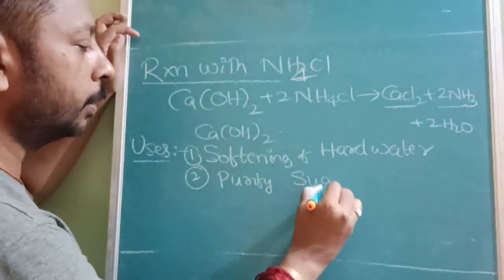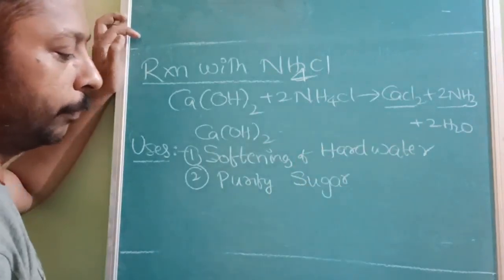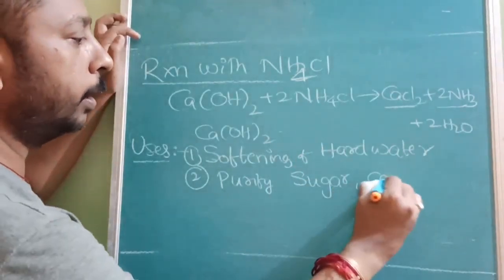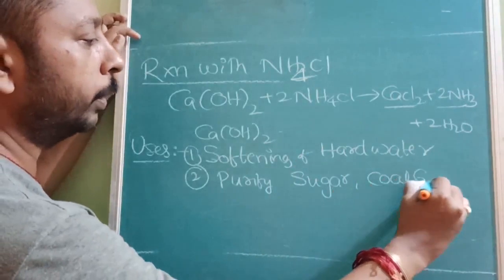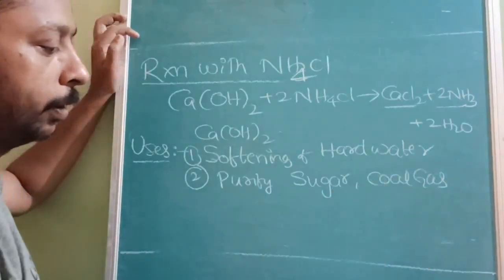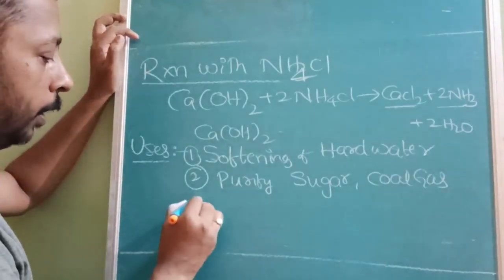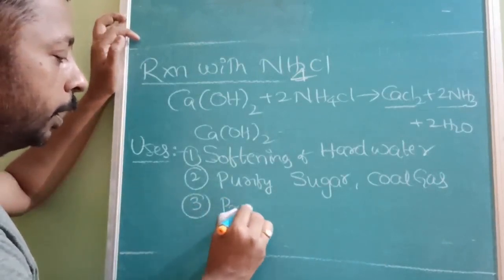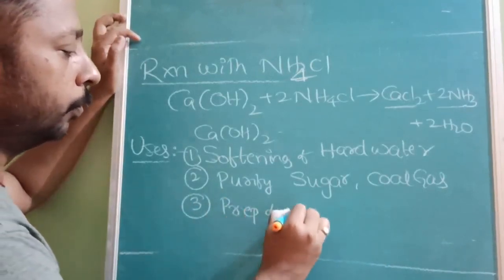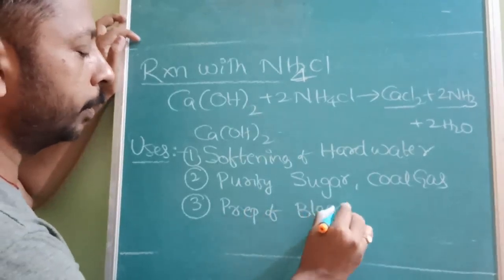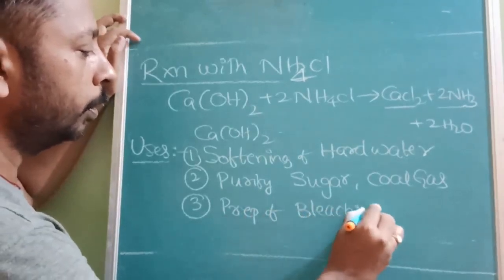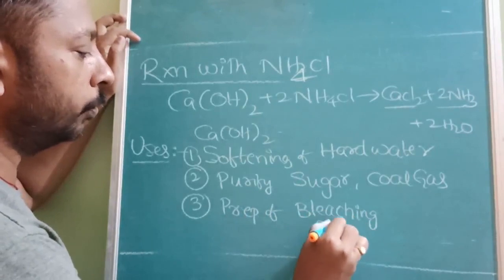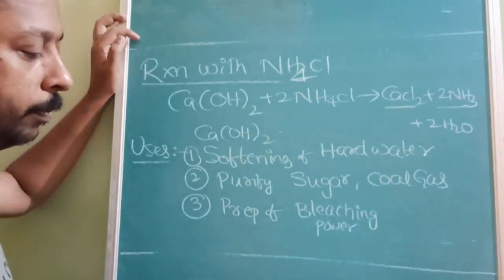One is sugar purification. It is an adsorbent and purifies coal gas. It is used in purification of coal gas. And the third one is used in the manufacture or preparation of, just now I told you, bleaching powder.